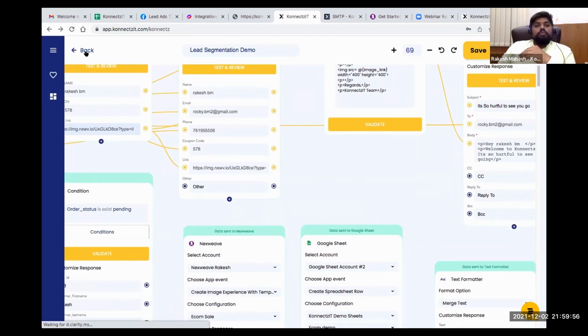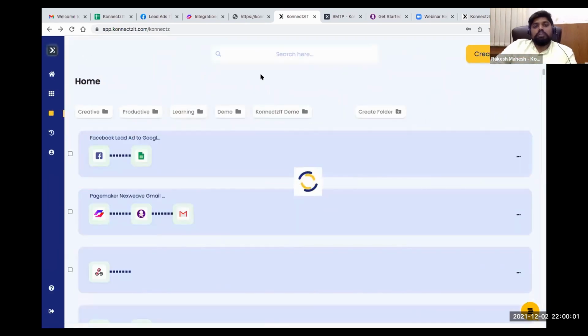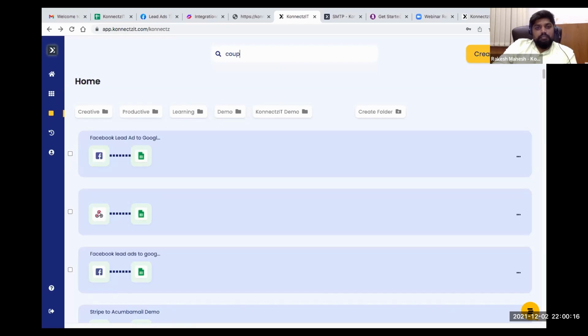So let me show you the other apps, like probably the Coupon Generator, which Sangeeta was explaining about. I'll show you one of the use cases which I built, so it will be helpful for you guys. So I'm going to show you that. Let me search for Coupon Generator. Or let me search like this.